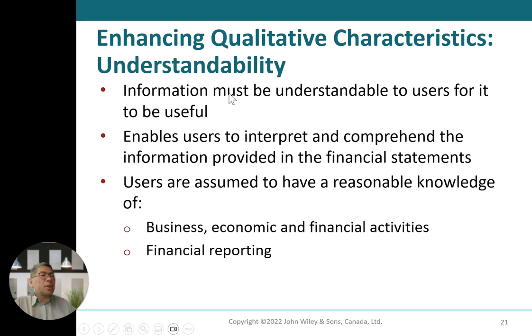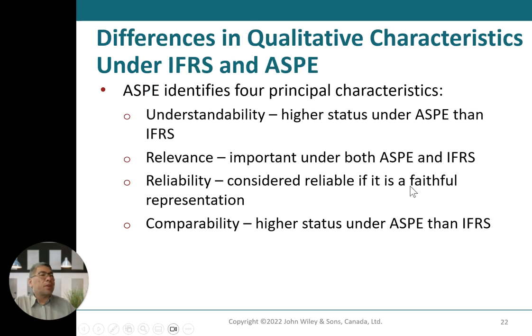Then, enhancing qualitative characteristics in terms of understandability. Information must be understandable to users for it to be useful and to enable users to interpret and comprehend the information in the financial statements. Users are assumed to have reasonable knowledge of business, economic, and financial activities, and of financial reporting. The difference between qualitative characteristics under IFRS and ASPE is that ASPE identifies four principal characteristics.